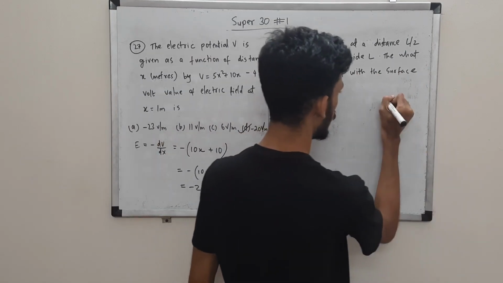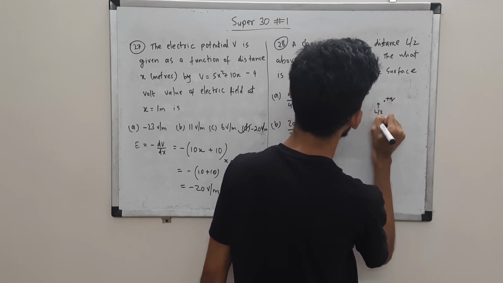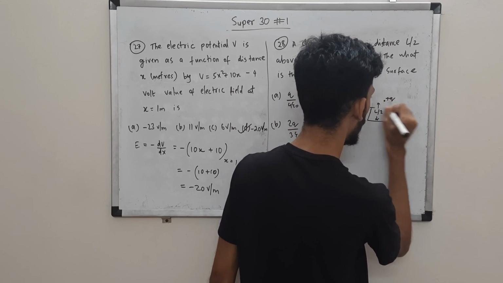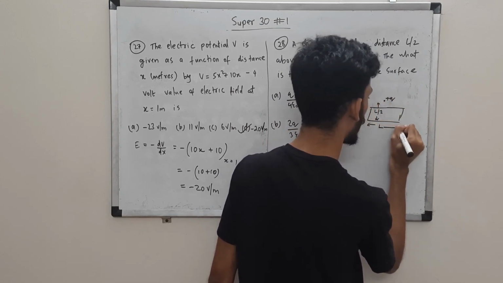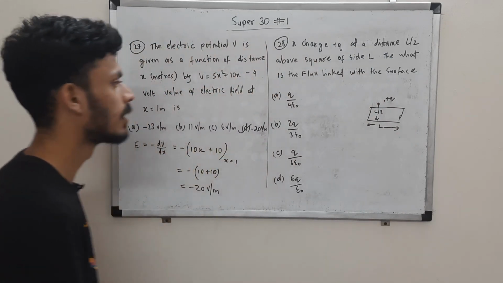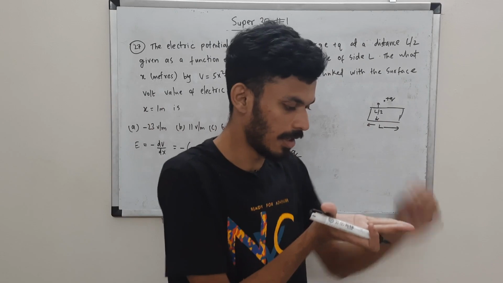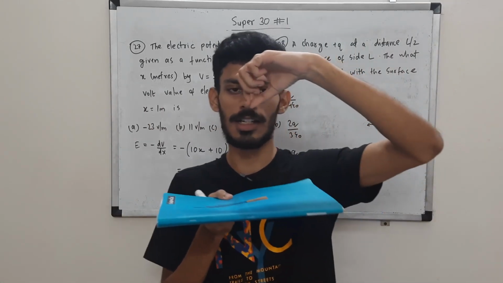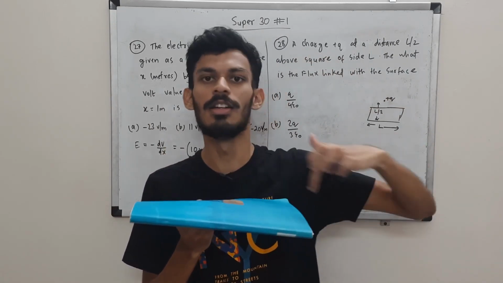Here we have a charge plus q which is at a distance L by 2 from a square surface of length L. You are supposed to tell what is the flux linked with the surface. The charge is at L by 2 and the surface is like this, the charge is here, half the distance of the length. Okay, and this is a square surface.